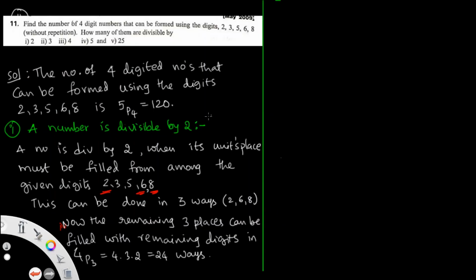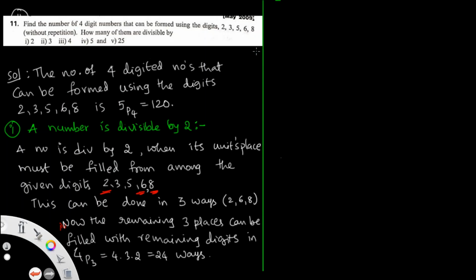That is why I gave that tabular form. Find the number of 4-digit numbers that can be formed using the digits 2, 3, 5, 6, 8 without repetition. How many of them are divisible by 2, 3, 4, 5, 25? The digits given are 2, 3, 5, 6, 8.